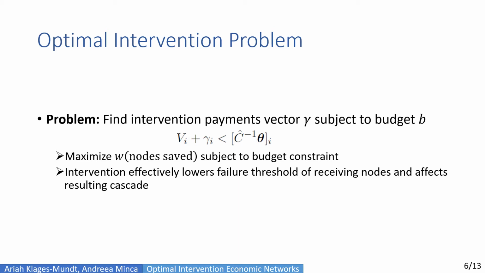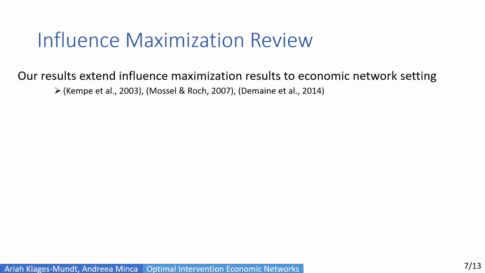The optimal intervention problem then becomes: find an intervention payments vector gamma subject to budget B, where gamma changes the threshold activations as follows. Here we want to maximize a weighted function of the nodes saved subject to this budget constraint, and the intervention is effectively lowering the failure threshold of the receiving nodes and affecting the resulting cascade. Our results extend the literature on influence maximization from Kempe et al., Mossel and Roch, and Domingos et al., and extend it to the setting of economic networks.